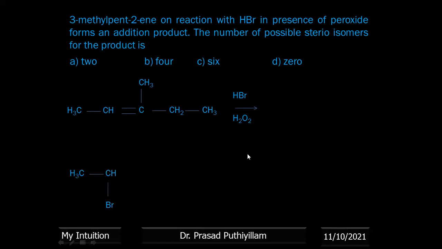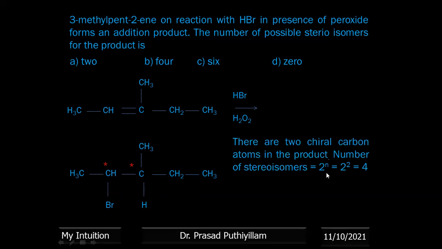Therefore, the product formed is CH3CHBrCH(CH3)CH2CH3. Here it forms the addition. These two sides are forming addition, and these two carbons contain 4 different atoms or groups of atoms. The one marked with a star is connected to one CH3, Br, a big alkyl group, as well as hydrogen. All 4 covalent bonds are satisfied by 4 different atoms or groups of atoms. Similarly, the next carbon atom also. Therefore, they can give stereoisomers.